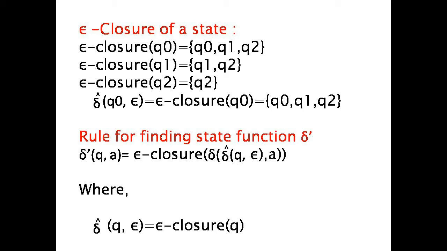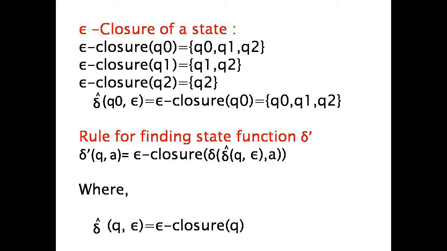The epsilon closure of Q0 is equal to Q0, Q1 and Q2. In the epsilon closure of Q0, Q0 is also added to the set because every state is at distance 0 from itself. Similarly, the epsilon closure of Q1 is Q1 and Q2. Then the epsilon closure of Q2 is equal to Q2.